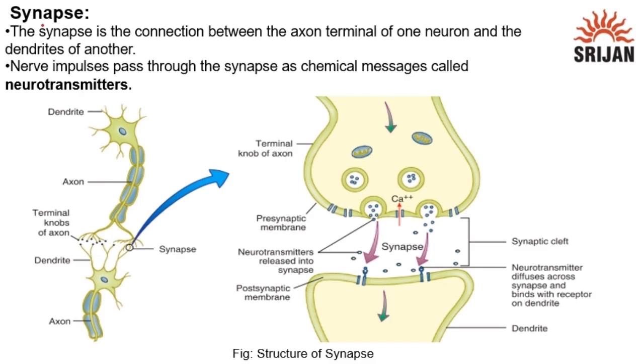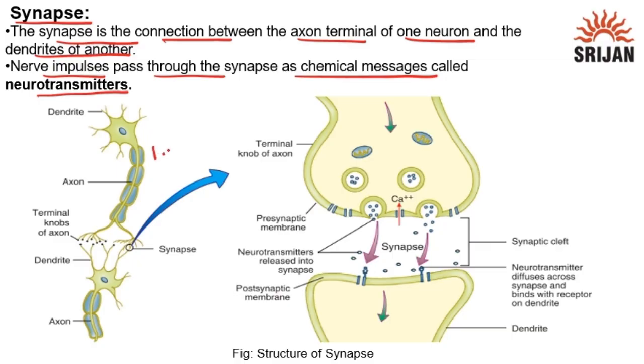Now the next topic is the synapse. The synapse is the connection between the axon terminal of one neuron and the dendrite of another. Nerve impulses pass through the synapse as chemical messages called neurotransmitters. As we can see in the diagram, this is the first neuron and this is the second neuron, and the synapse acts as the connection between them.